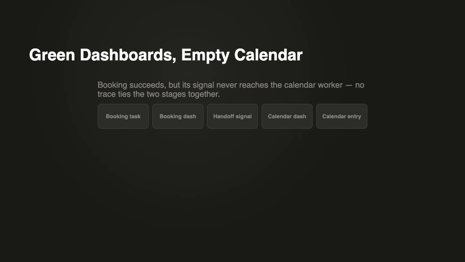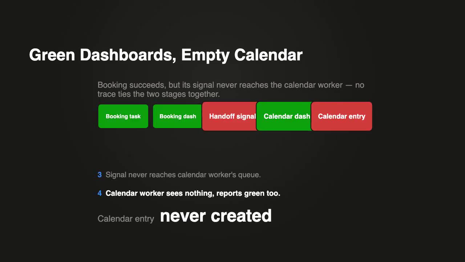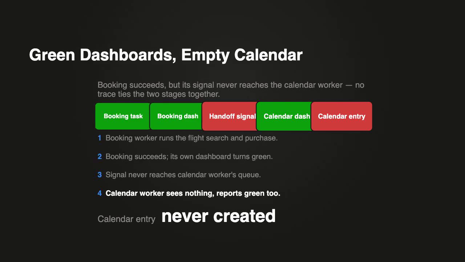Nobody's watching the seams between stages. The plan stage hands off to execution. Execution hands off to observe and adjust. And if one handoff drops a signal, there's no unified trace tying it back to a single incident. Here's what that looks like on the ground. The booking worker finishes, but its success signal never reaches the calendar worker's queue. Both machines report fine individually. Nobody sees the gap between them because monitoring was built stage by stage, not as one closed loop watching itself end to end. Flights booked, calendars untouched, and every dashboard says green. That's the failure mode that looks like success, until your sister asks why it's not on your calendar.